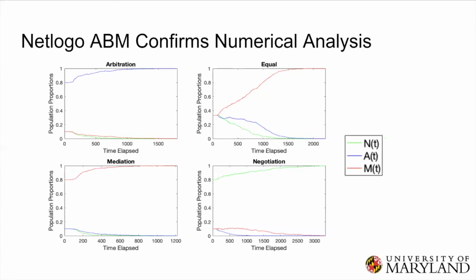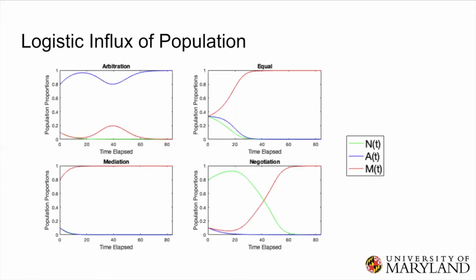We also developed an agent-based model in Logo, which confirmed our numerical analysis here. We next modeled a logistic influx of population, again with the same four scenarios: arbitration, equal, mediation, and negotiation. For three of the four, not including arbitration, you can see that the mediation strategy dominates